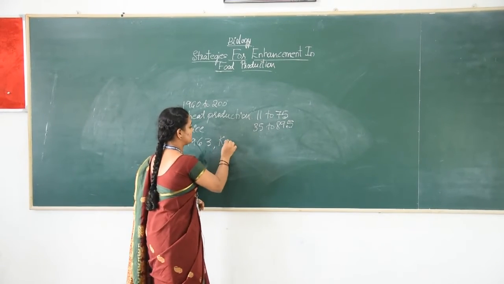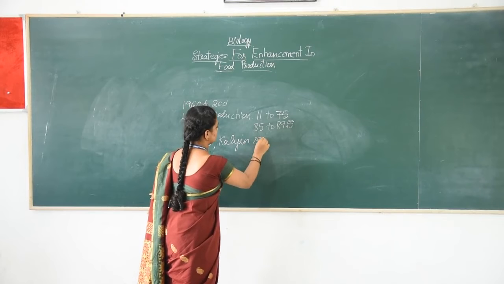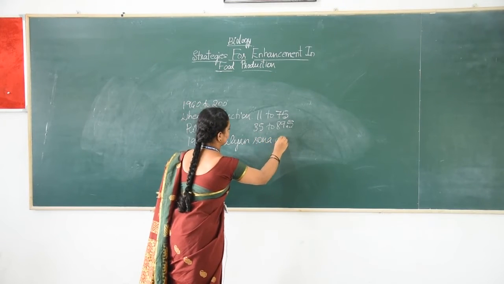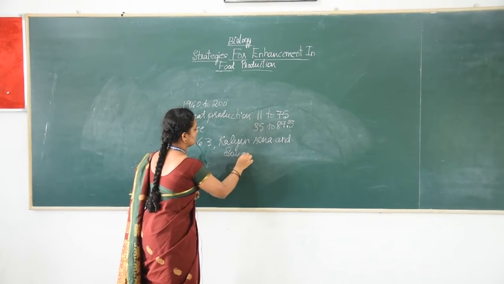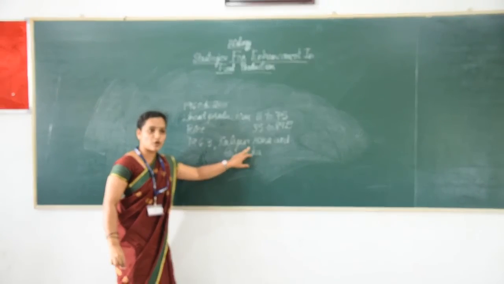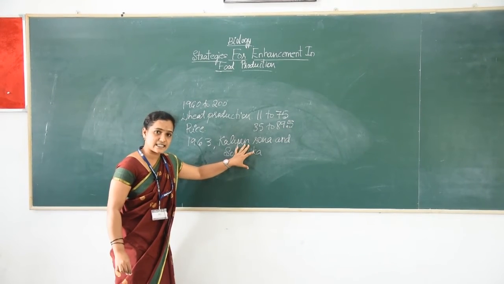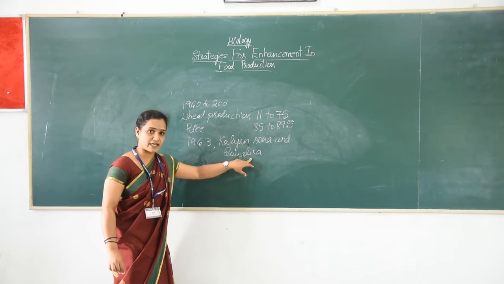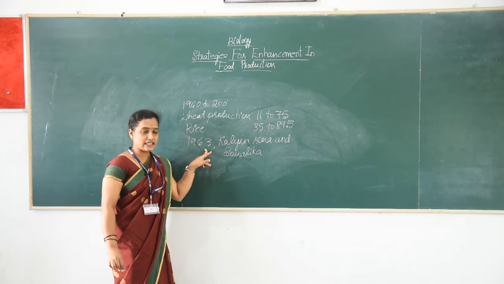Kalyan Sona and Sonalika are the 2 important semi-dwarf wheat varieties, which are disease resistant and high yielding, introduced in India in 1963.